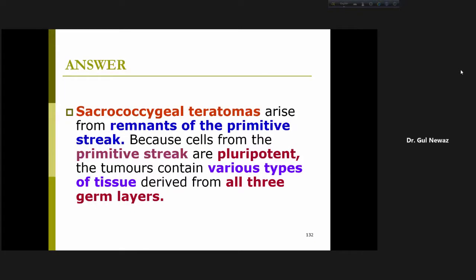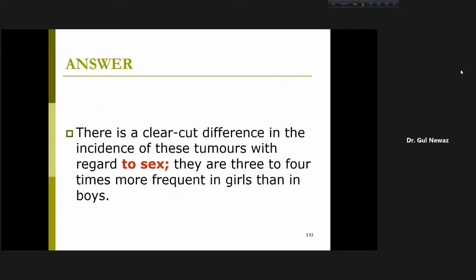Sacrococcygeal teratomas arise from remnants of primitive streak. Because cells from the primitive streak are pluripotent, I told you. That is, they are partially differentiated cells, right? Pluripotent epiblast. The tumors contain various types of tissues derived from all the three germ layers, from dorsal to ventral: ectoderm, mesoderm, and endoderm. And there is a clear-cut difference in the incidence of these tumors with regard to sex.